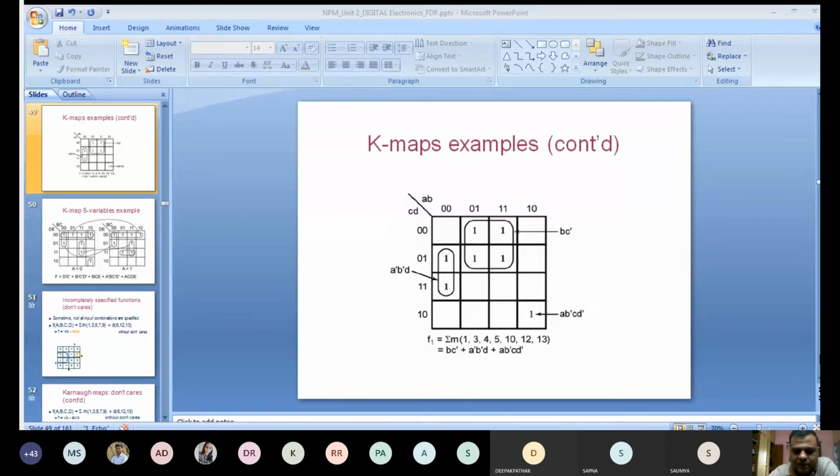And see, after you have already drawn the K-map, I told you that before coming to the lecture, you should have at least 10 K-maps drawn in your notebook, so that it will be easy for you to solve the problem in minimum time.